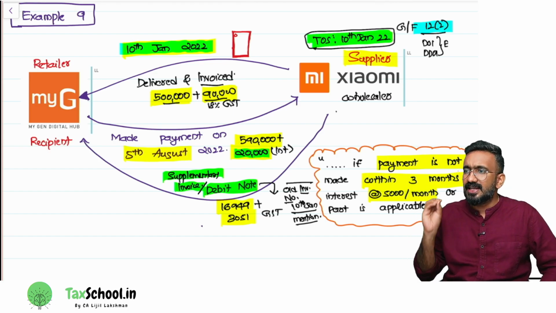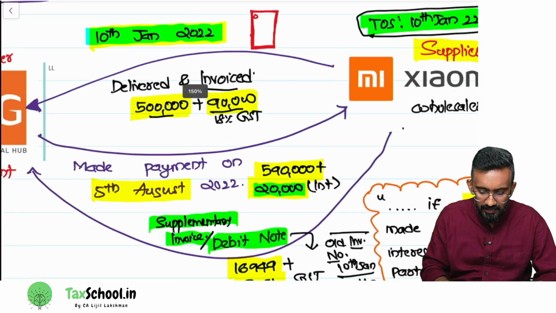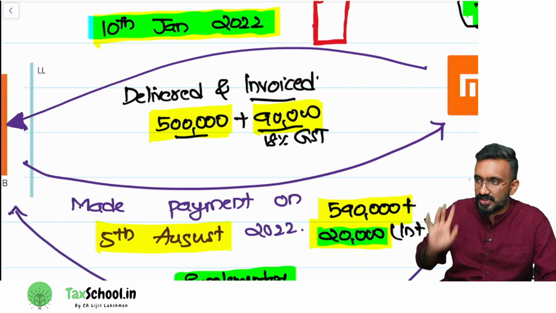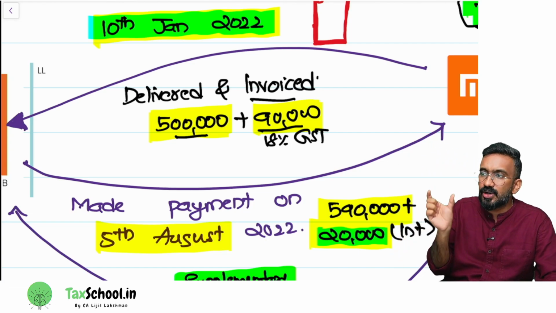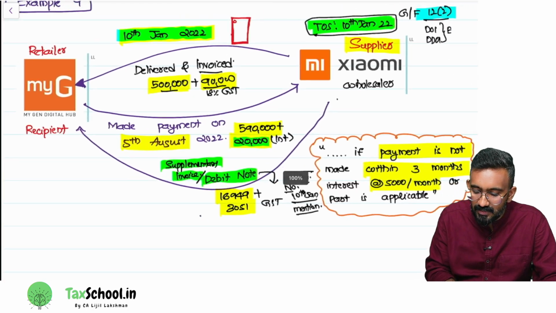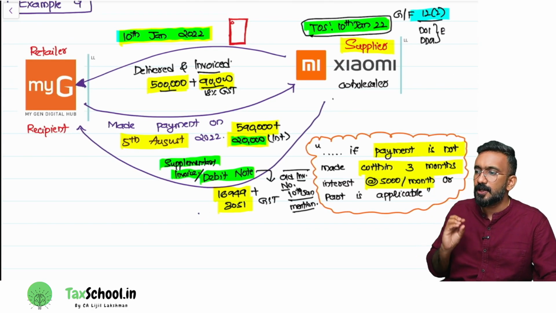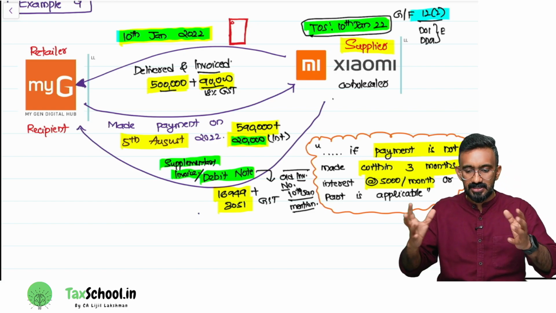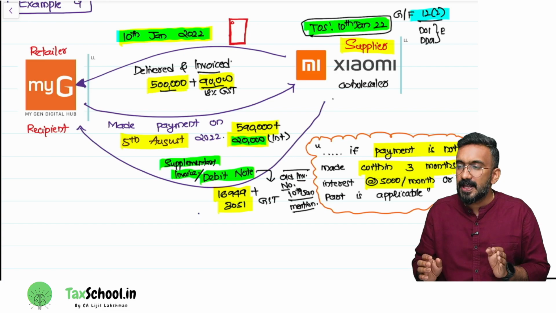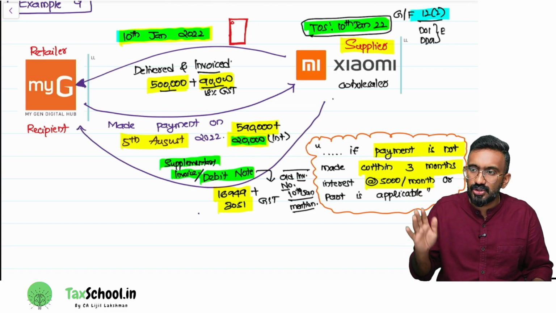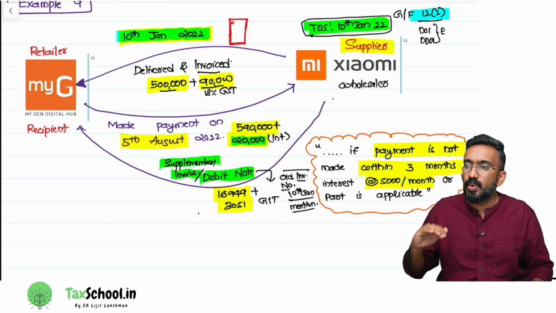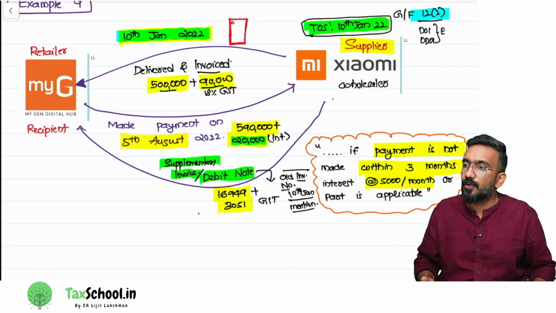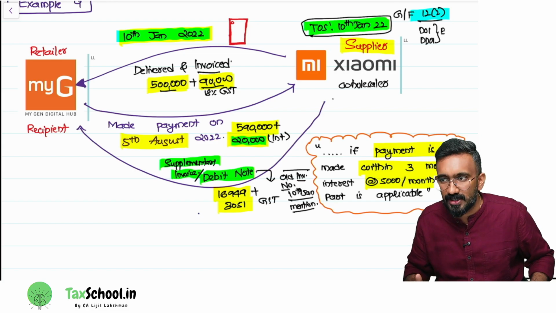Normally, whenever you hear the term delivered and invoiced, the next thing you should remember is that the time of supply for the transaction would be the date on which it is delivered and invoiced. I will explain it once again with a basic understanding. When Xiaomi delivers and gives the bill on 10th January, the time of supply for that transaction also happens to be 10th January. So when should Xiaomi pay this amount to the government? On or before 20th of February. This is how the normal transaction would work.